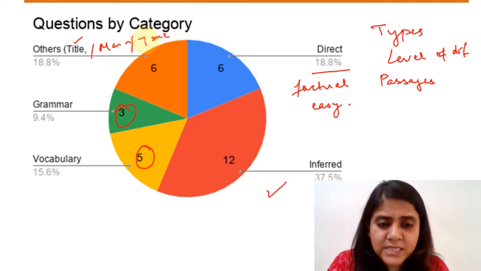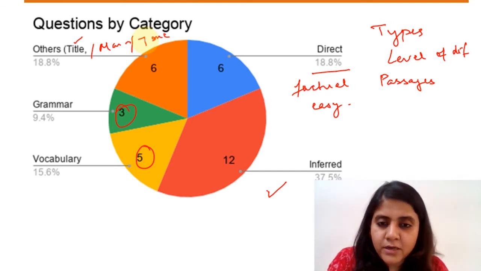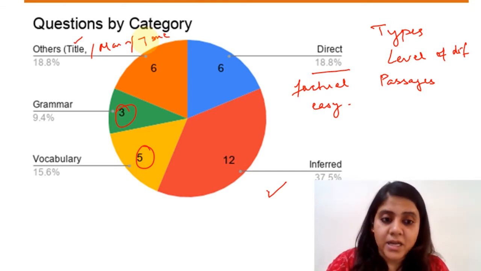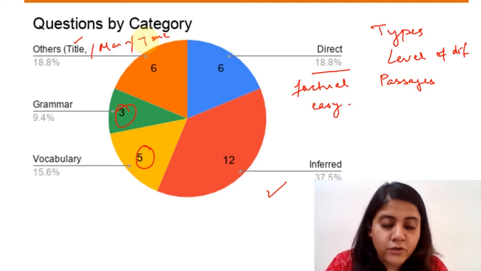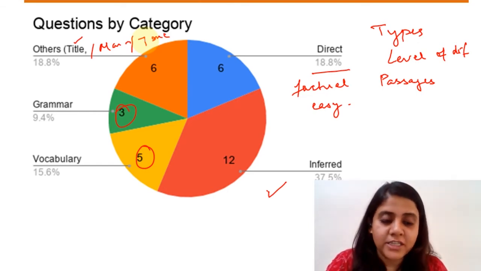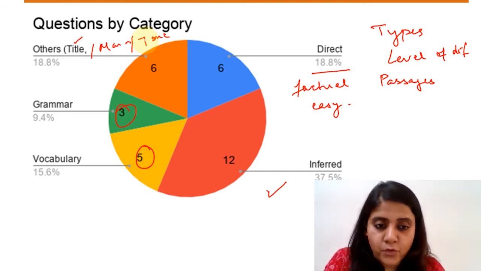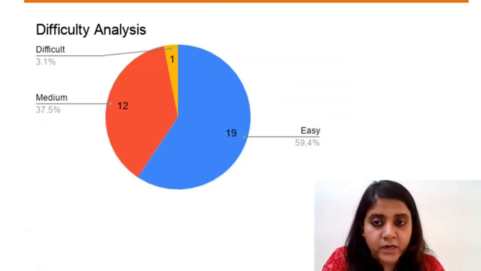So like I said, out of the total 32, 12 were inferred, difficult, a little tricky, but the remaining were definitely doable ones, not at all difficult in that context. So 20 questions were clearly doable. Out of the 12 also, I'm sure you would have been able to do quite a few of the inferred ones, right? Now let us take a look at the section with respect to the level of difficulty.